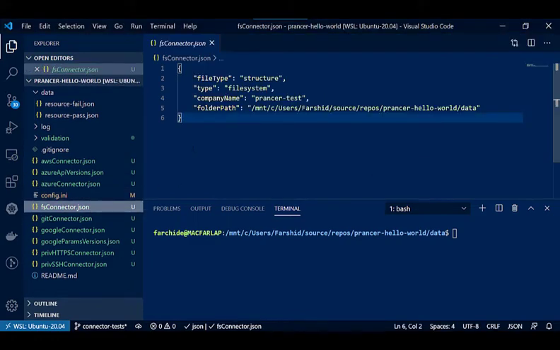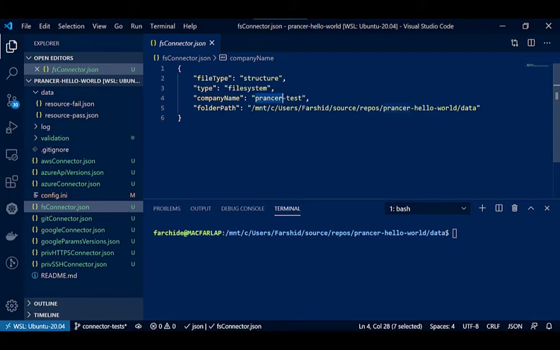Here's a sample file I have for the file system connector, which is connected to a local path on your system. You can see the file type is structure. The type is file system. The company name is just some information in this file. We don't have any logic based on this. And then the folder path.